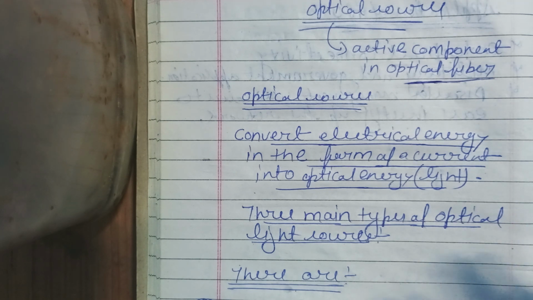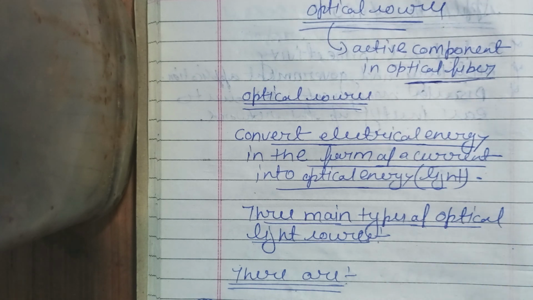If we obtain, then we use optical fiber. In optical fiber, total internal reflection takes place. If any question arises, what is optical fiber, then you can say that optical fibers are those light sources where light travels in the form of speed of light and greater than speed of light. And in these optical sources the total internal reflection takes place, where light travels from denser to rarer and the angle of incidence is greater than the critical angle. The phenomenon in the optical fiber is total internal reflection.